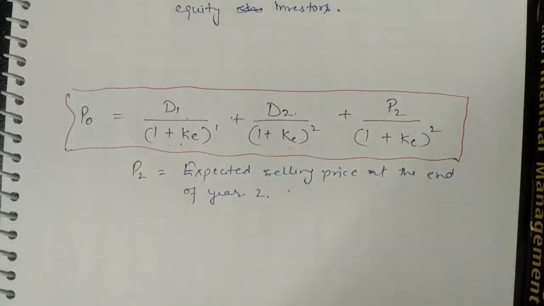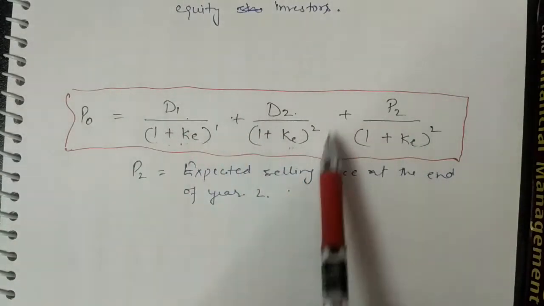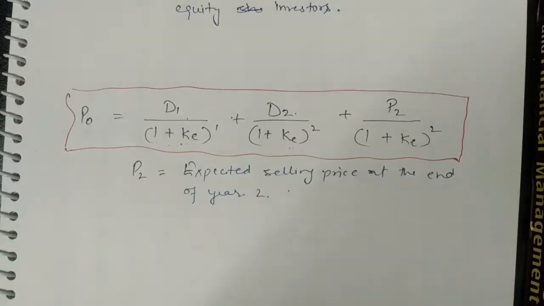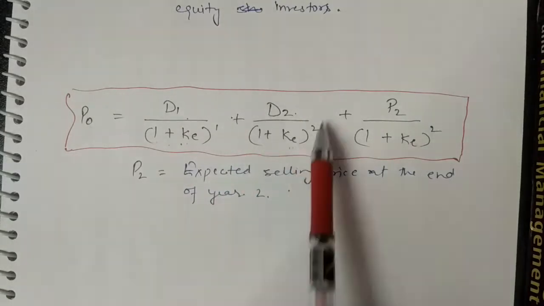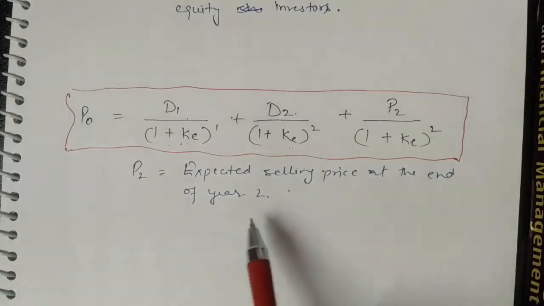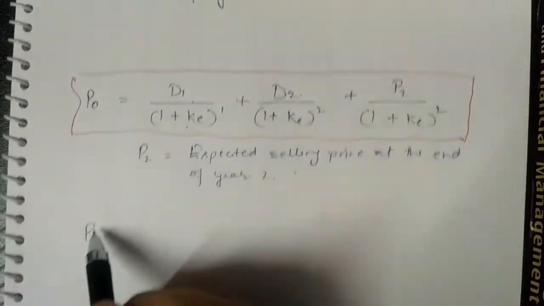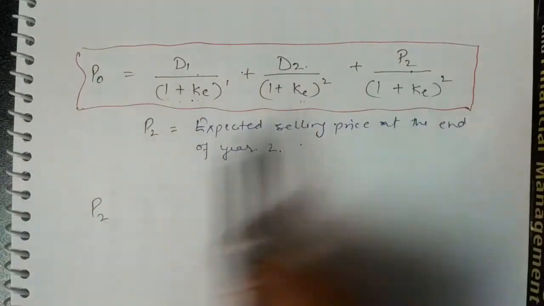Now the value of the equity share in this case at the end of year 2 depends upon the future dividends after 2 years. In other words, the value of the equity share at the end of 2 years, P2, totally depends upon the subsequent dividends. So if an investor buying the share at the end of 2 years plans to hold it for another 3 years, again you can change that formula. Now your formula will be like this. Now your current price will be P2.